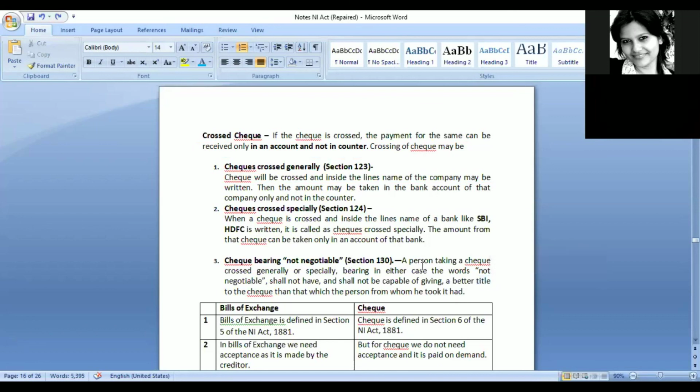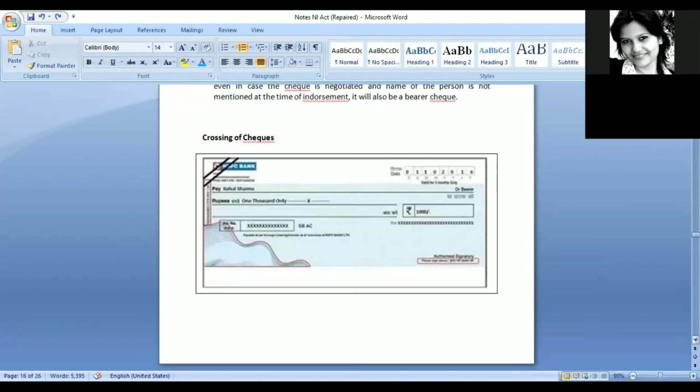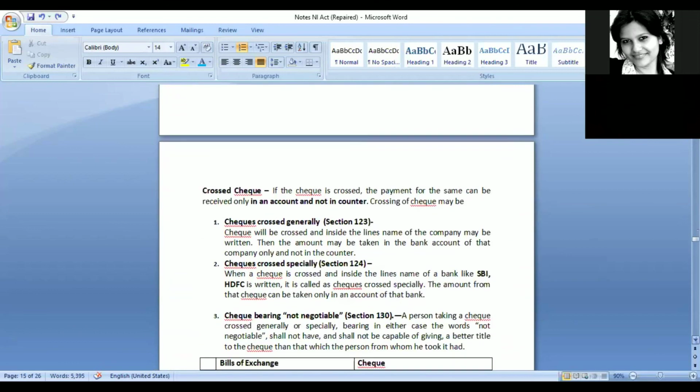Now, what it is saying is that a person taking a check that may be crossed generally or may be crossed specially, but bearing in either case the words not negotiable. So when this particular check is issued, in these two lines it may be that the name of a person is written or it may be SBI is written. But in either case, another word is written: not negotiable. So if it is written not negotiable, then what happens, that it is explaining.